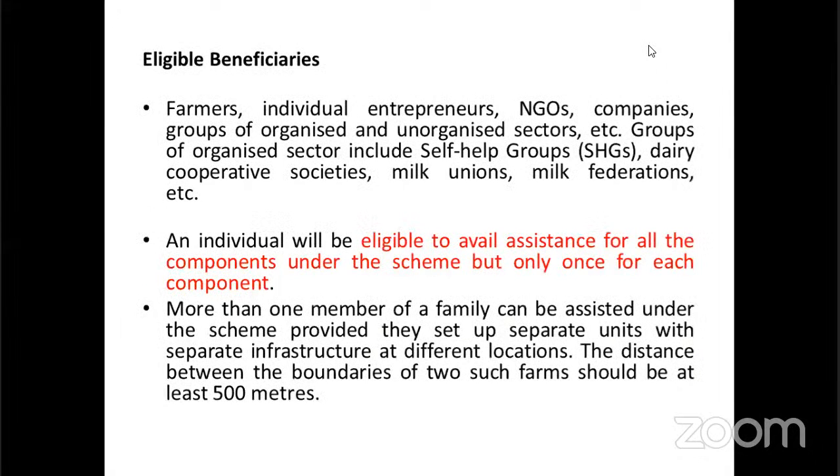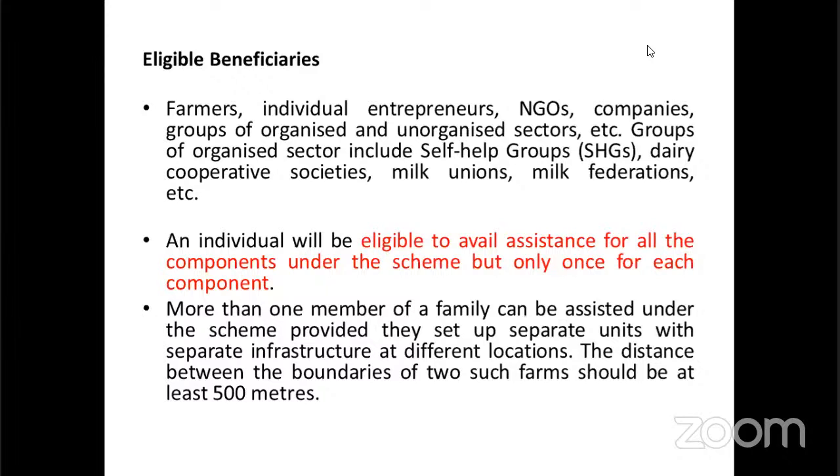Eligible beneficiaries. The eligible beneficiaries may be farmers or individual entrepreneurs, NGOs, and companies. The companies means the farmer producer organizations and farmer producer companies. They are also eligible finance beneficiaries in the Dairy Entrepreneurship Development Program. Self-help groups are also eligible, and the milk unions, cooperative societies, milk federations, etc. These are the eligible beneficiaries. In Tamil Nadu, Aavin is a cooperative society, and Amul too. They are also eligible in the Dairy Entrepreneurship Development Programs.